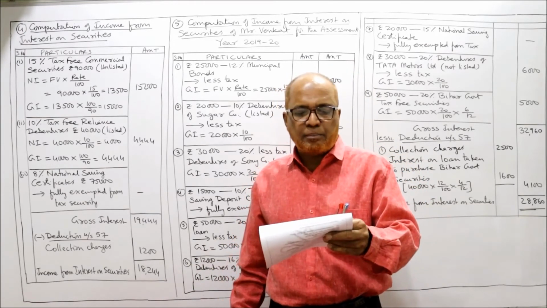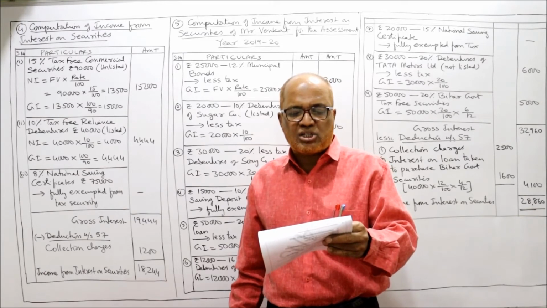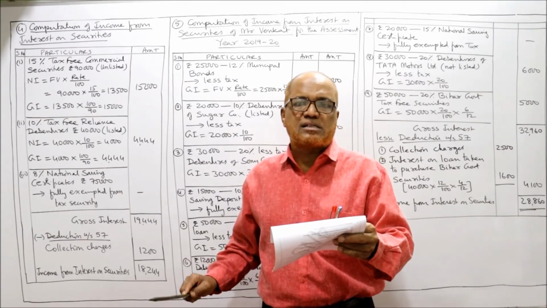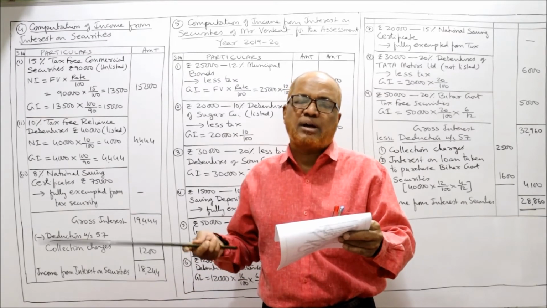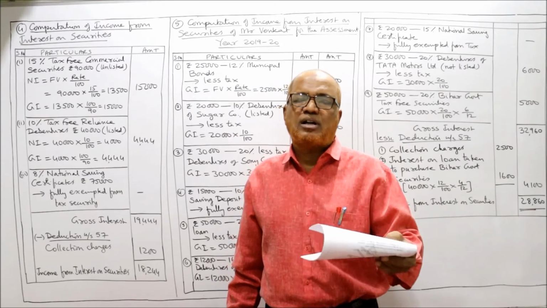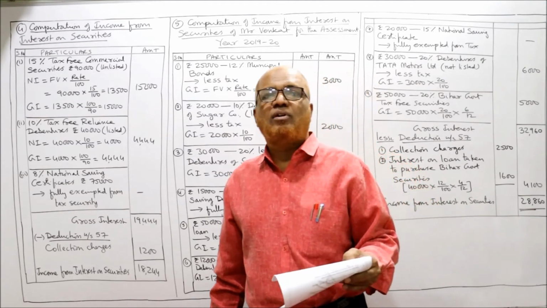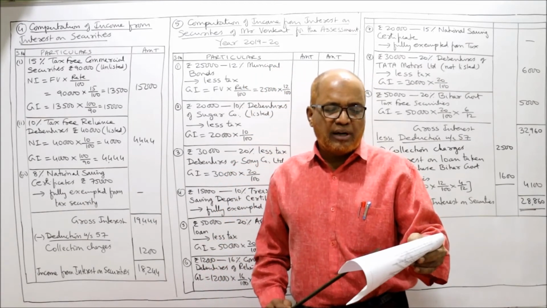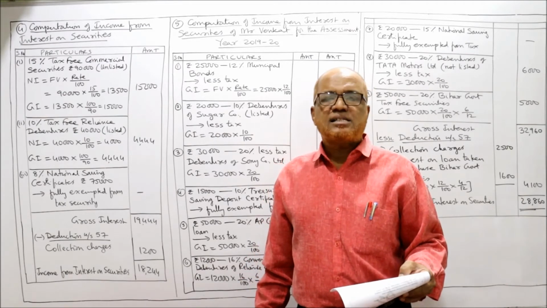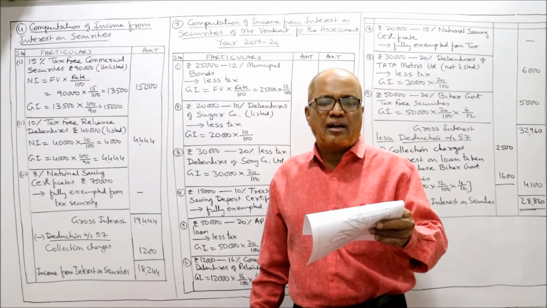12,000, 16% convertible debentures of Reliance Company Limited. Convertible means these debentures can be converted into shares. The debentures which are convertible into shares are called convertible debentures. The convertible debentures of Reliance Company, nothing is given, less tax. Less tax means face value into rate by 100.